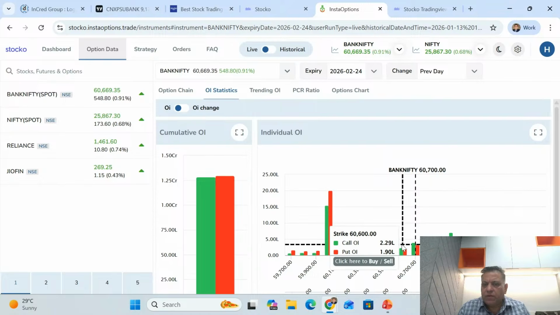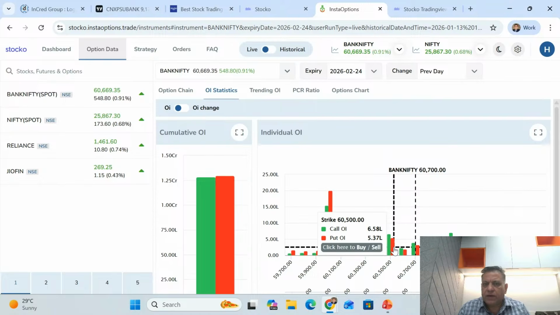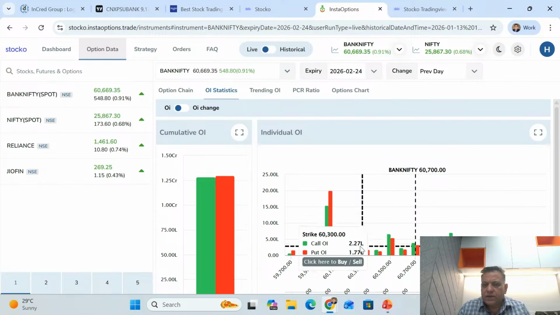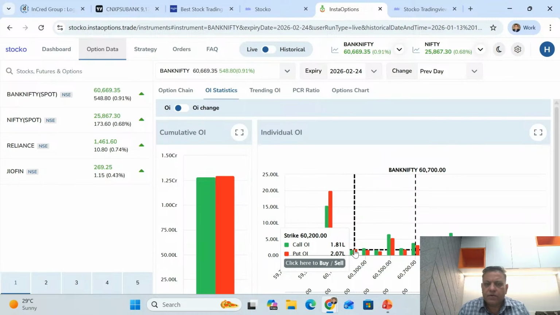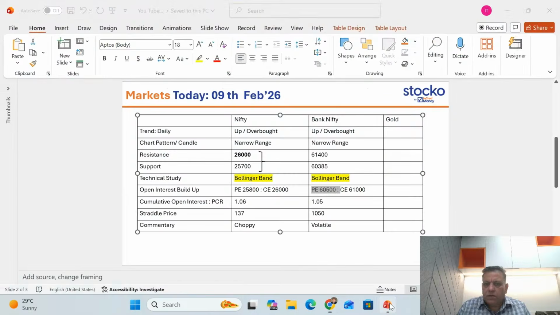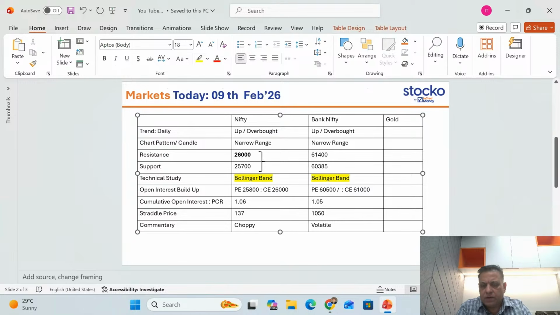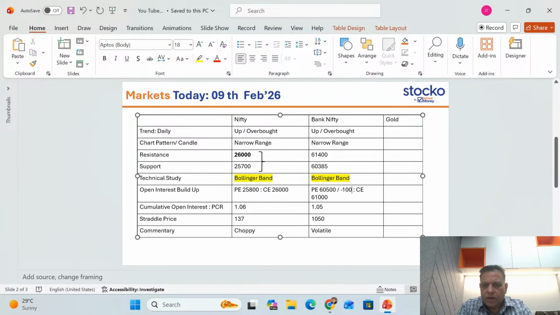And based on the current, I would go on the put side, it's 60,500. If that gets breached, there is no substantial OI buildup anywhere below that. So you'll have to track it on this platform on a live basis. So that's how we have taken 60,500. If that breaks, you can see a dip towards the gap area, or I would put this another 100 points. Why? We'll have to check the OI buildup at that point of time, because the next strike price in Bank Nifty is 100 points below.